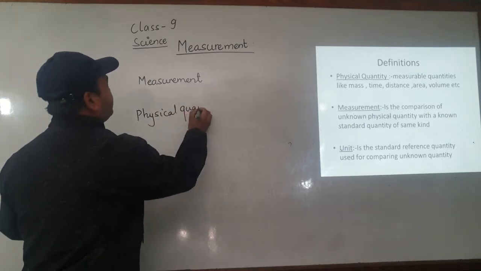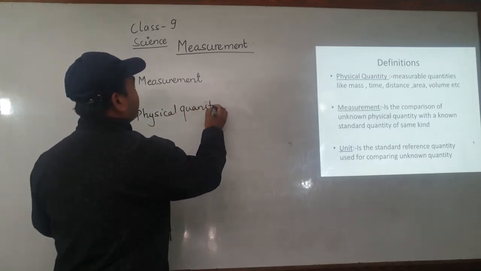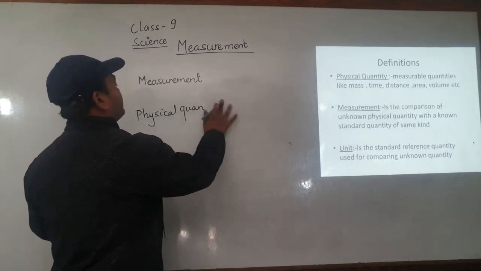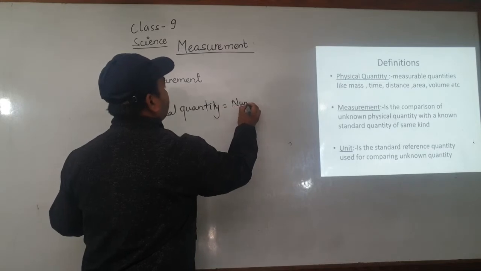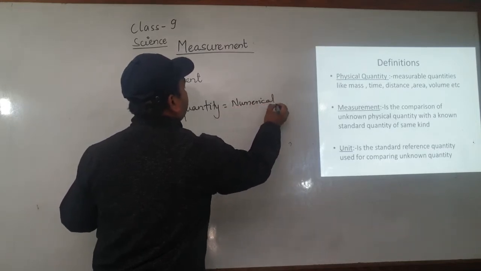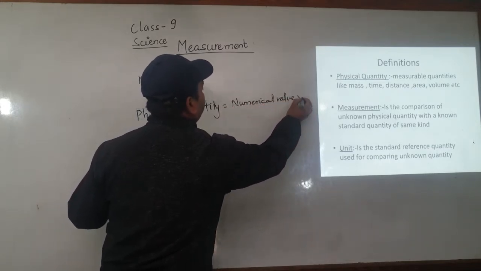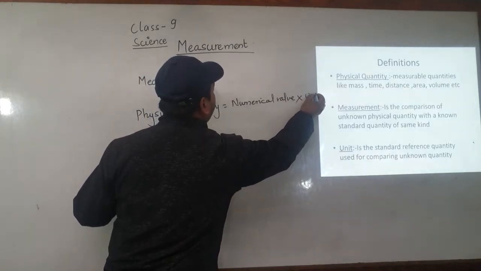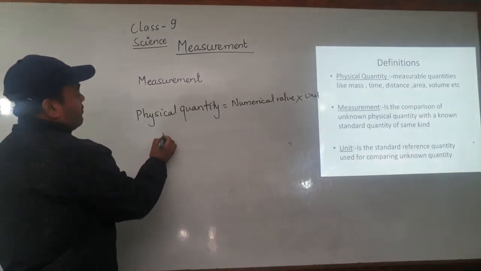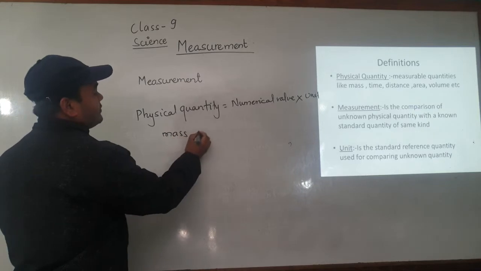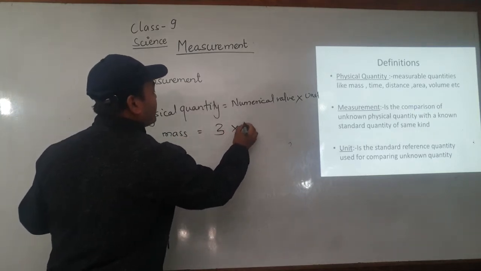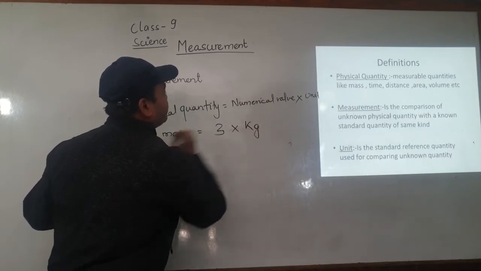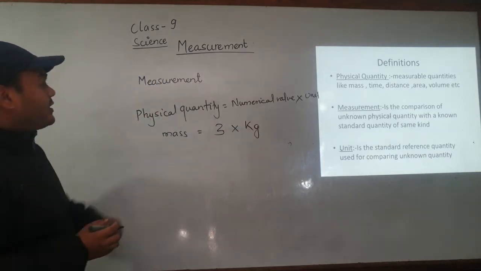Physical quantity equals numerical value times unit. Like if mass is the physical quantity, then the numerical value is 3 times the unit kg.